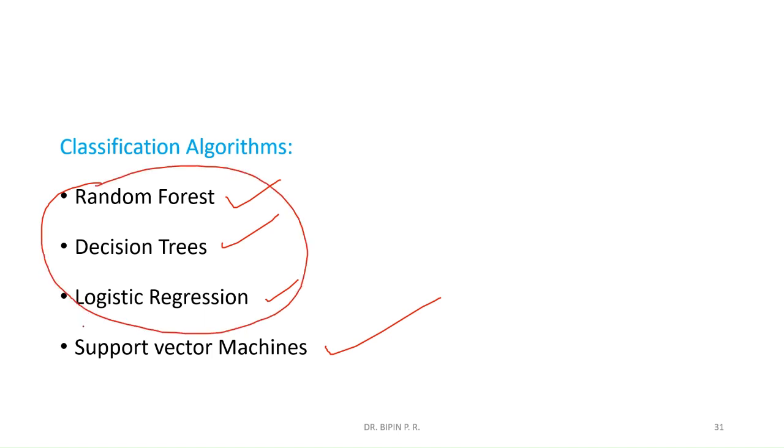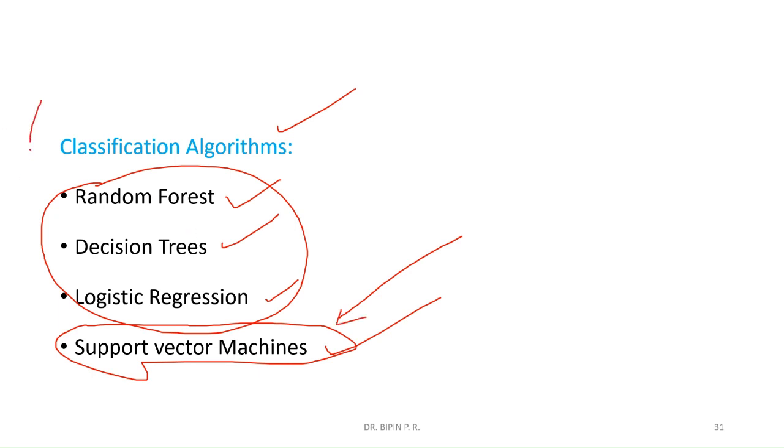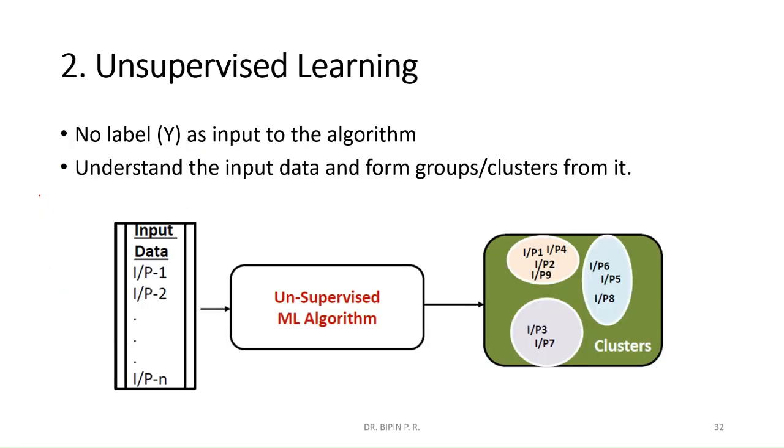Support vector machine is also an important type of classification algorithm, so if time permits, we will see support vector machine also. Anyway, we will be seeing random forest, decision tree, logistic regression in detail in our following sessions. Okay, so this is all about supervised machine learning algorithms.